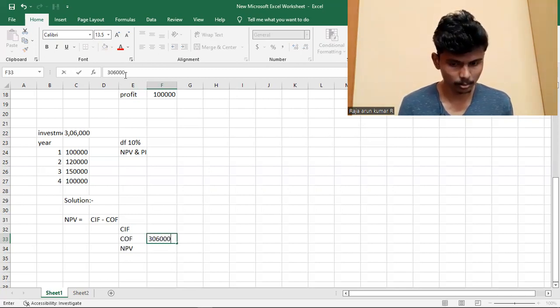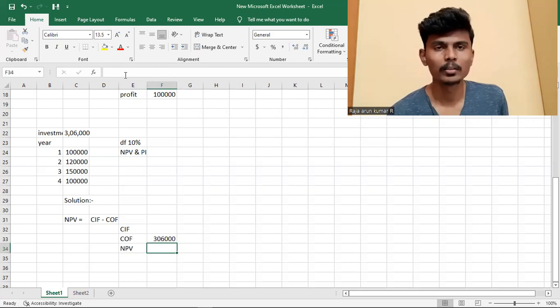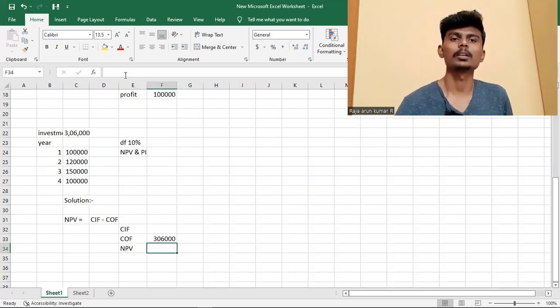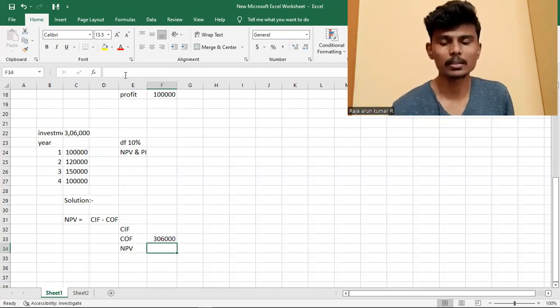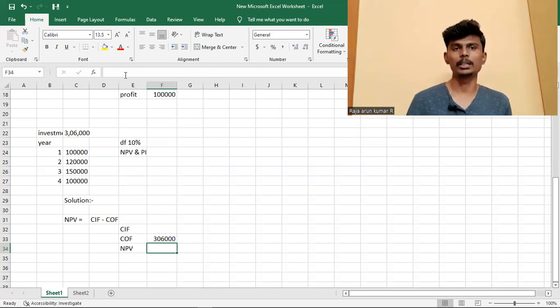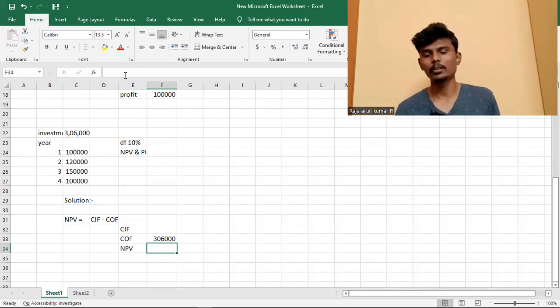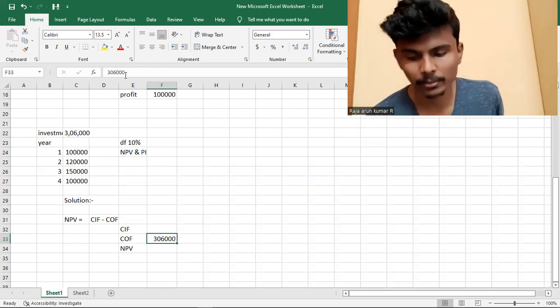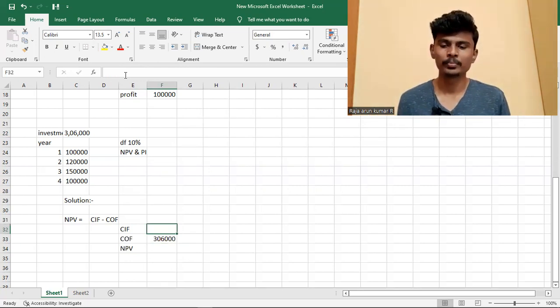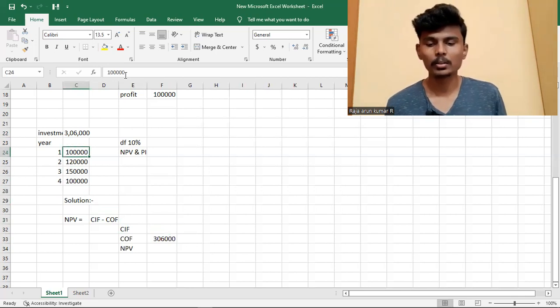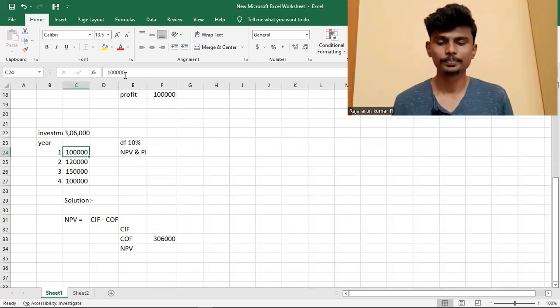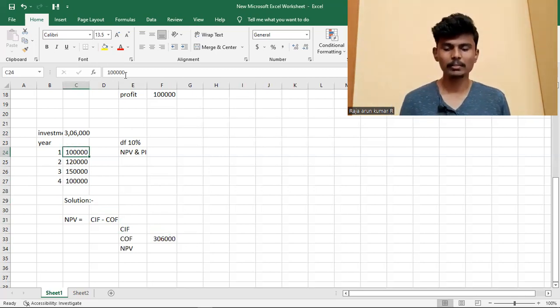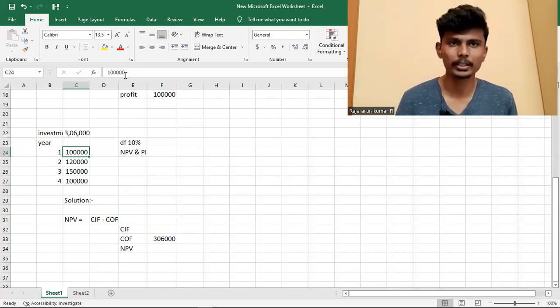3,06,000 rupees is cash outflow. Cash outflow means investment. I invest it, that is cash outflow. Now I do not get the money. I get the money only as cash inflow. We find out the present value of cash inflow. This is the basic concept. How do we find it out? They have given the cost of capital, which is equal to the discounting factor.